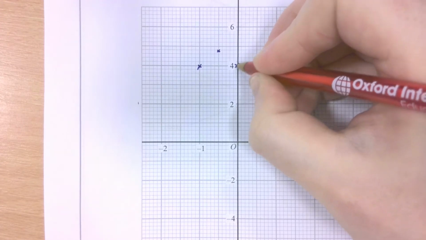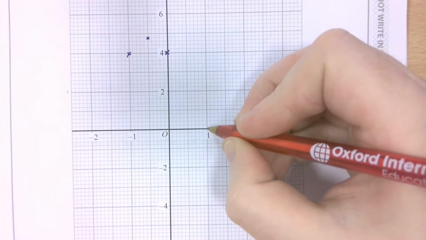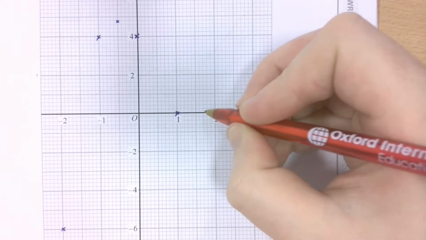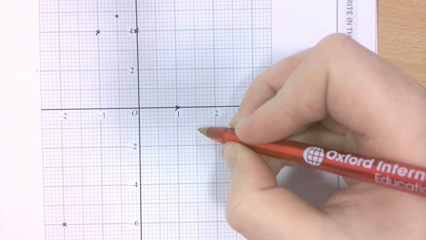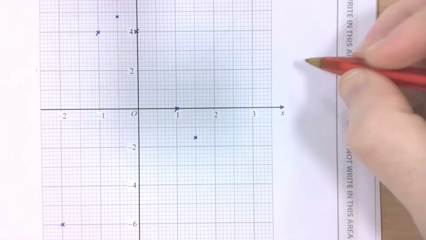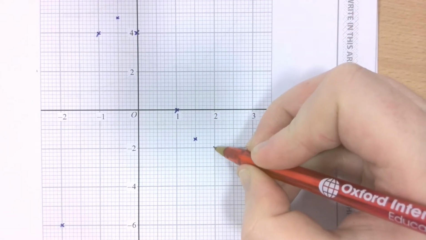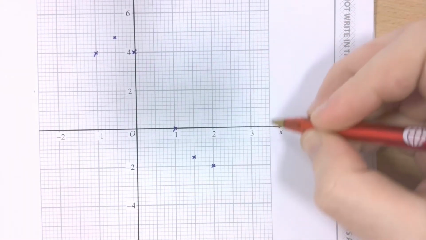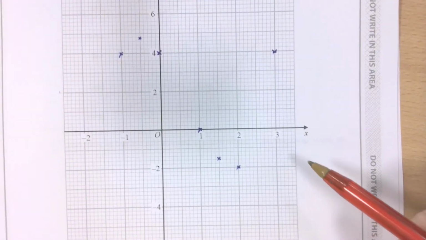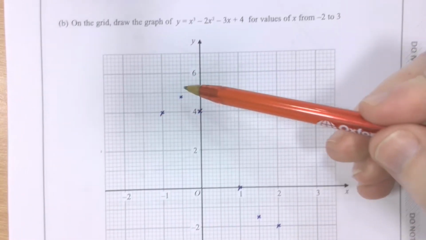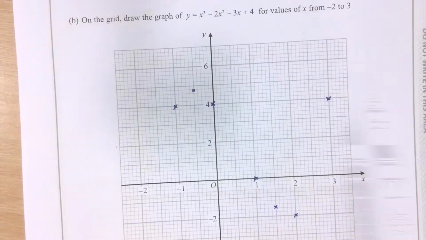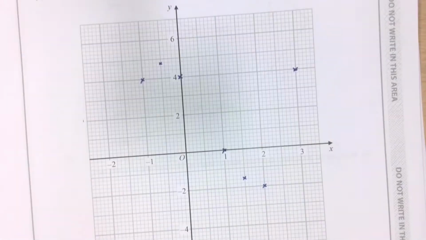0 goes down to 4 again. 1 decreases to 0. 1.5 goes to negative 1.625, roughly about there. 2 decreases to minus 2, and then 3 up to 4 there. So you can see here that we've got a sort of wave happening, and that's because of this cube sign on the x.